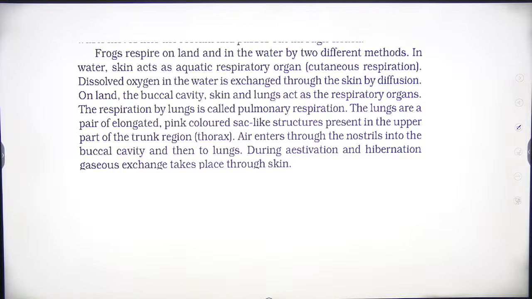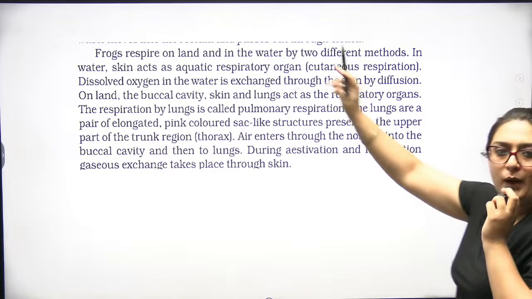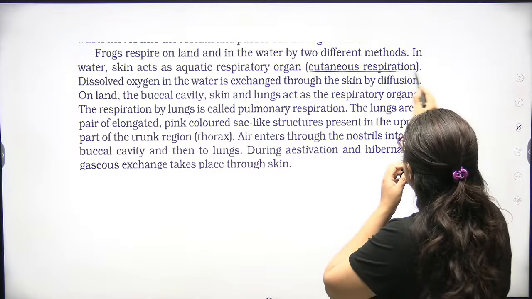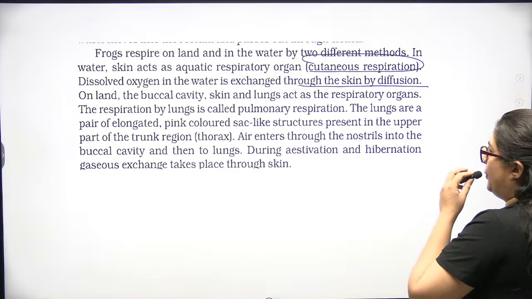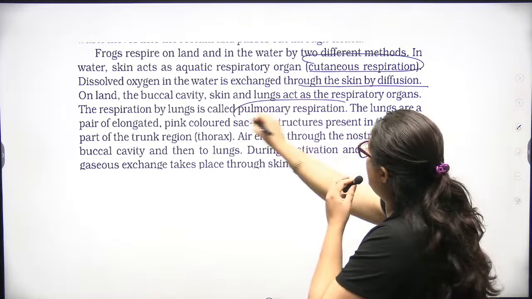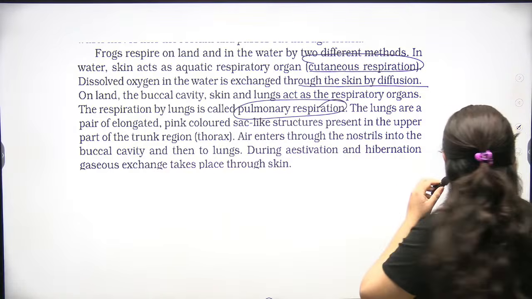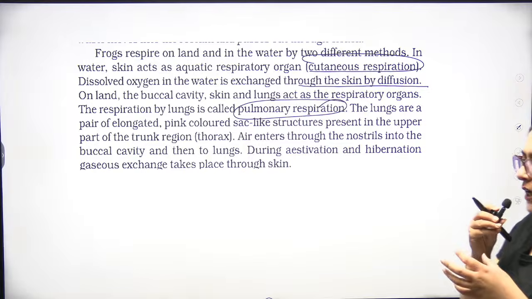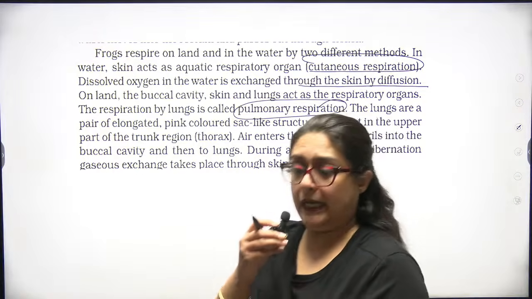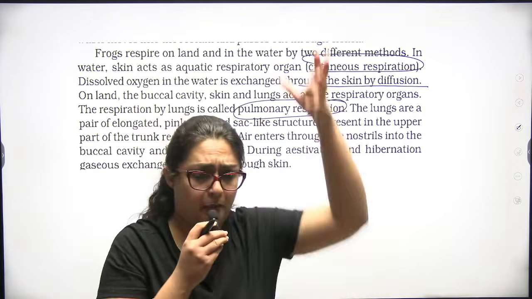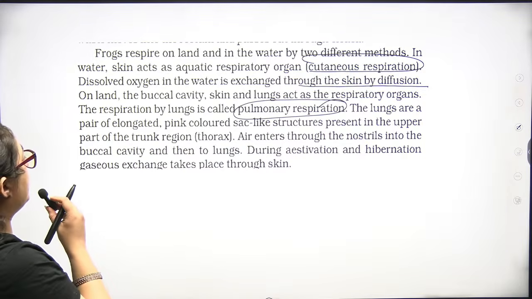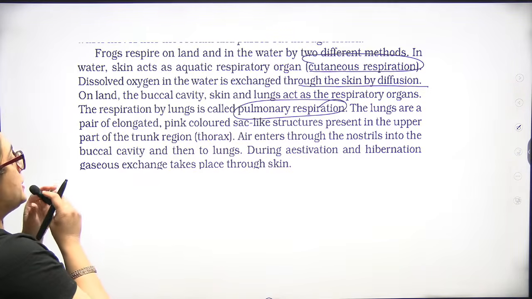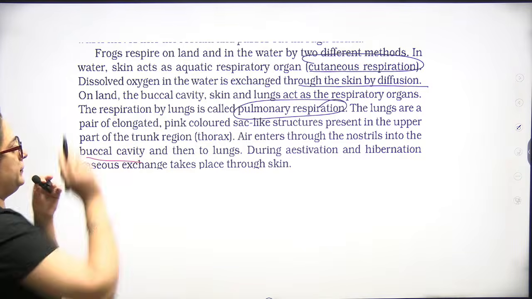Frogs respire on land and in water by two different methods. The skin acts as an aquatic respiratory organ, called cutaneous respiration, where dissolved oxygen enters through the skin by diffusion. If it is through the lungs, it is pulmonary respiration. The lungs are paired, elongated, sac-like, reddish bag-like structures. They are complicated, having alveoli. Air enters through the nostrils into the buccal cavity.